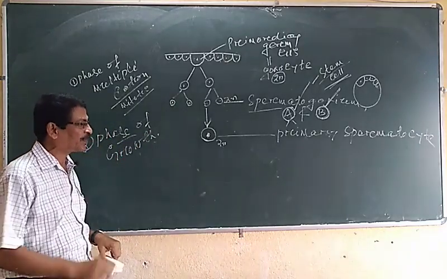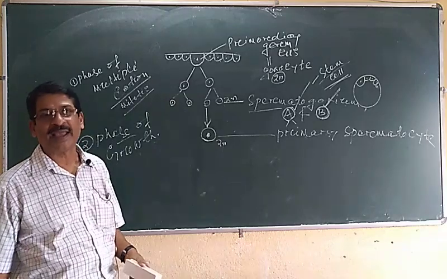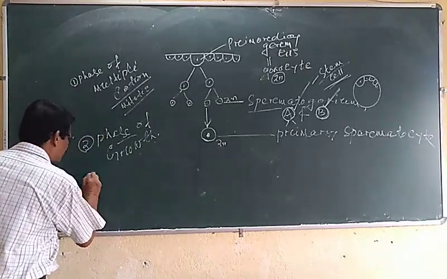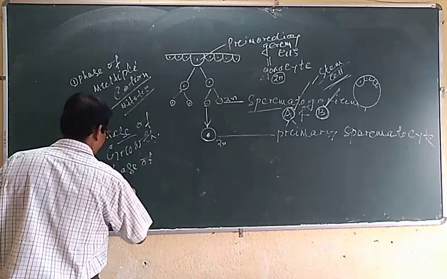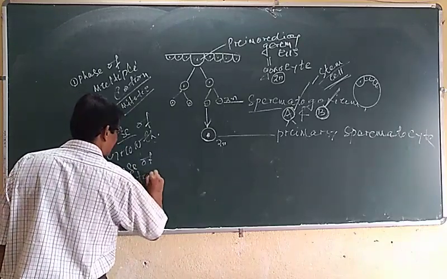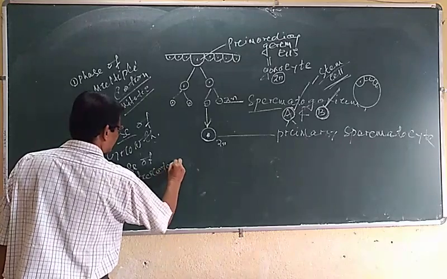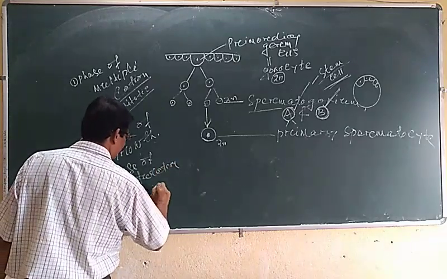Then the last phase is called the phase of maturation. The phase of maturation is a meiotic type of cell division.